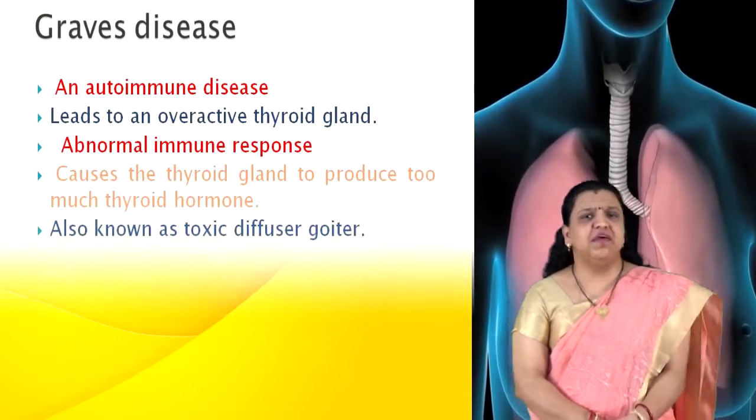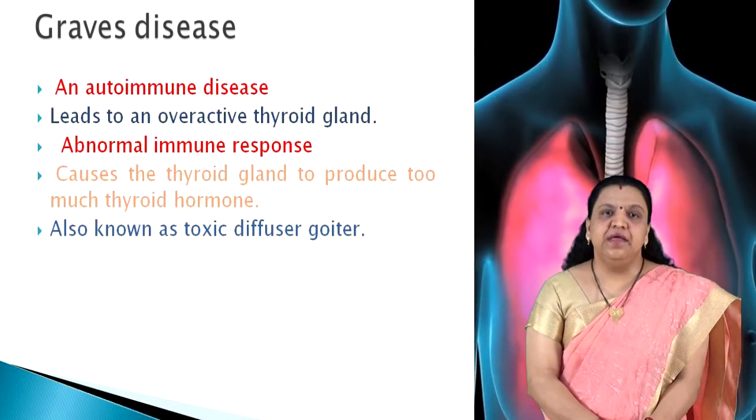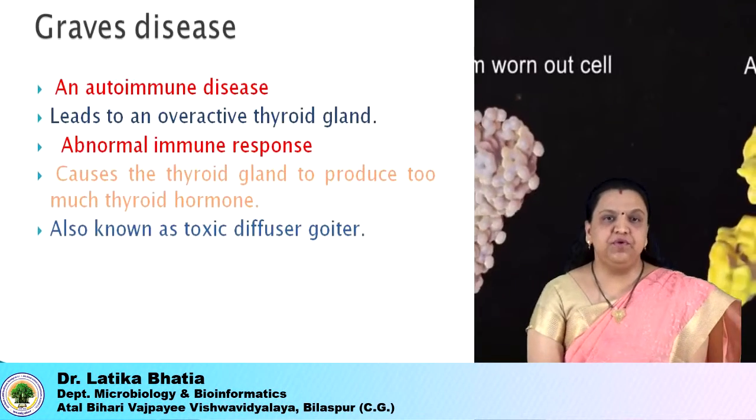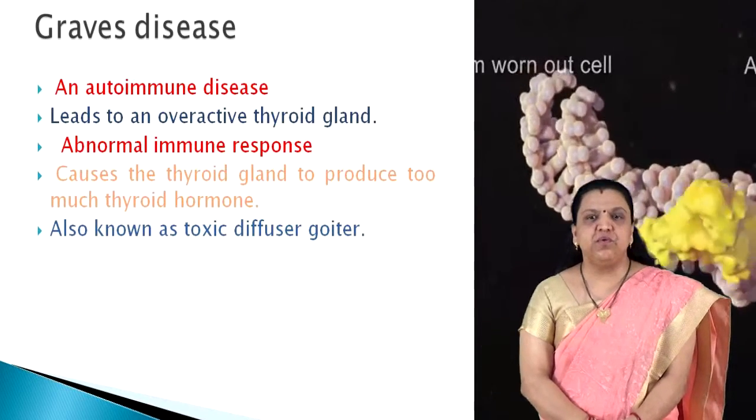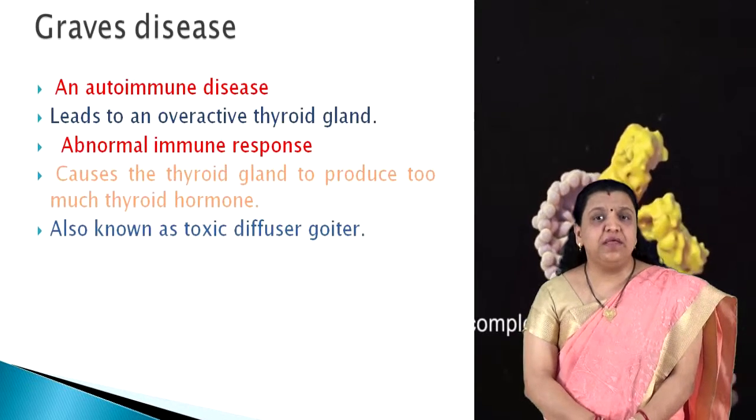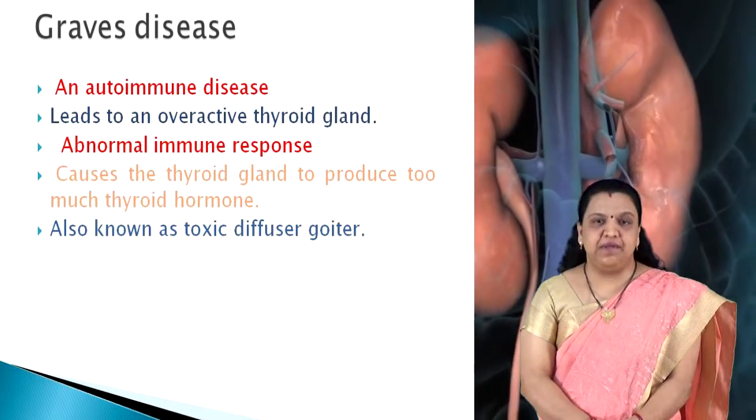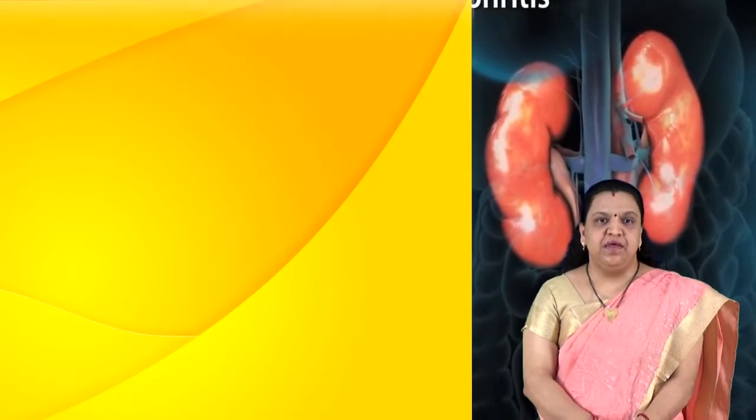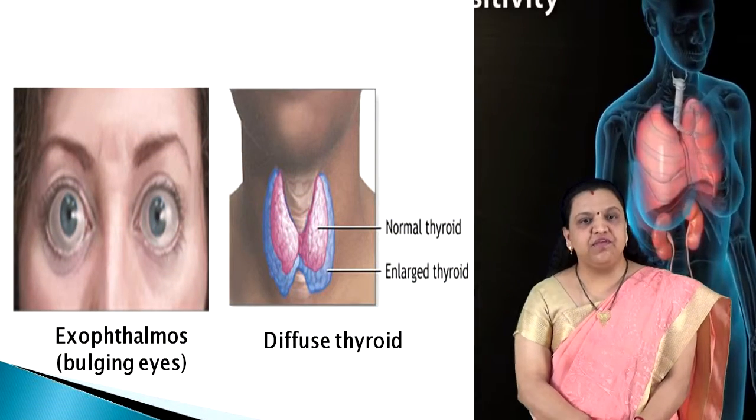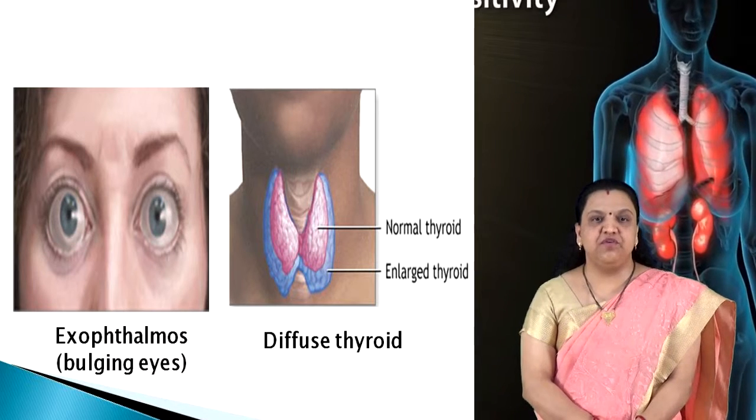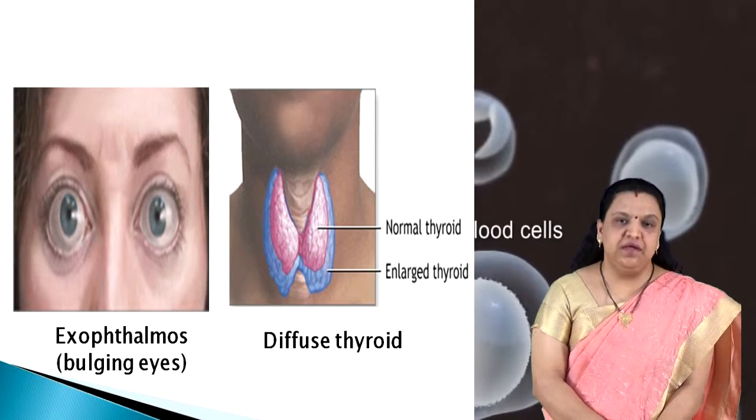Coming on to Graves' disease, it is an autoimmune disease that leads to an overactive thyroid gland. It is due to the abnormal immune response that causes the thyroid gland to produce too much thyroid hormone. Graves' disease is also known as toxic diffuse goiter. A swelling of the neck and the protrusion of eyes resulting from an overactive thyroid gland take place, as you can see in this slide. Two conditions are prominent in this autoimmune disease. One is the bulging eyes, known as exophthalmos, as well as a diffuse thyroid gland.